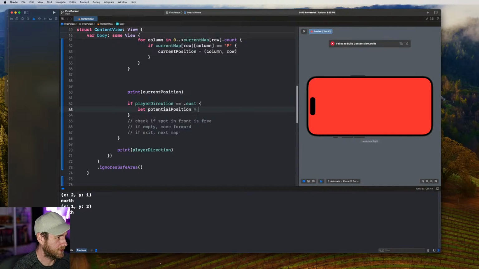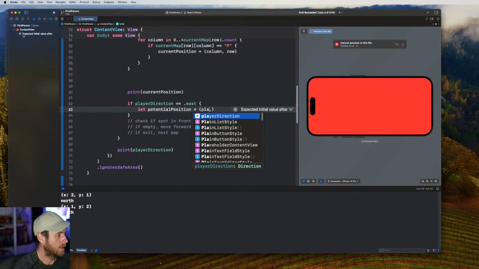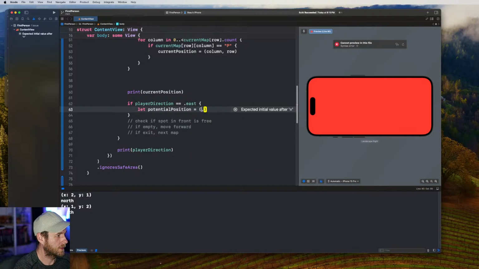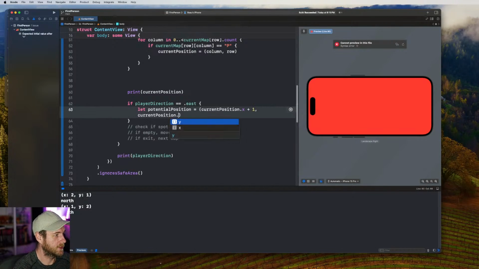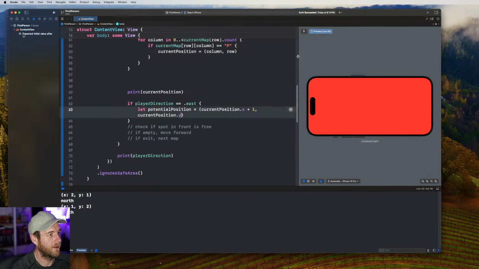So let potential position equal, I'm going to have to say player current position X, no, so X +1, and the other one, the Y position stays the same. So we go current position dot Y. Okay, so that checks the spot in front there.